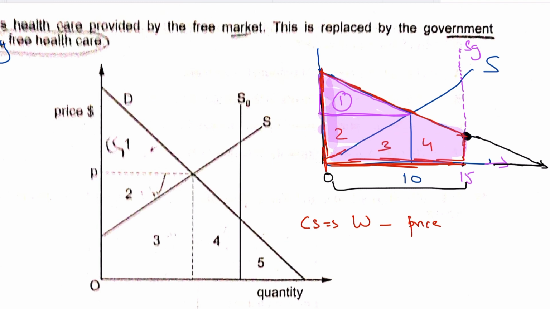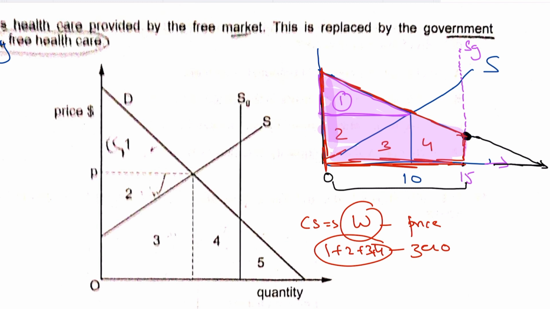Since all of these units are consumed for free, there's zero price, so the only thing is the willingness to pay. So area 1 plus 2 plus 3 plus 4 would be the entire consumer surplus, because the consumer is not paying anything. Whatever utility the consumer receives would be the entire consumer surplus.